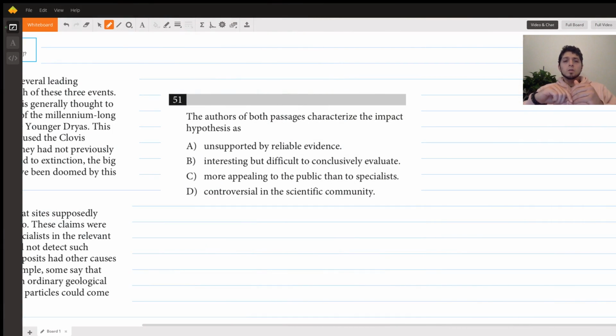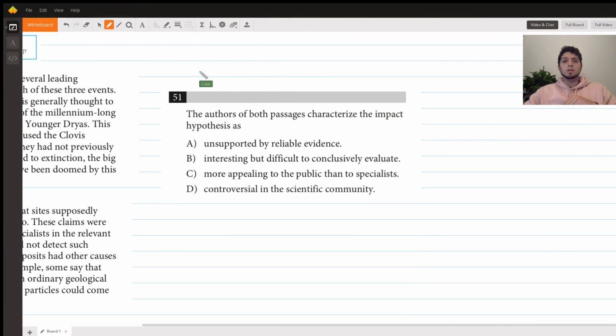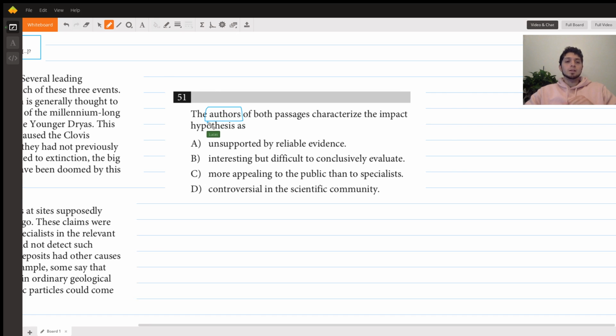So today we're going to look at question 51. It's for the SAT number 17, April 2019 QAS test. This question says the authors of both passages characterize the impact hypothesis as something. So we're looking for something that both the authors agree with, and this is a paired passage.